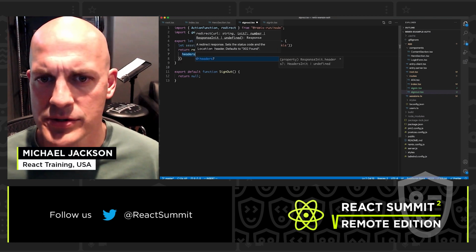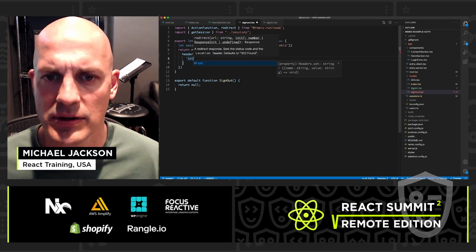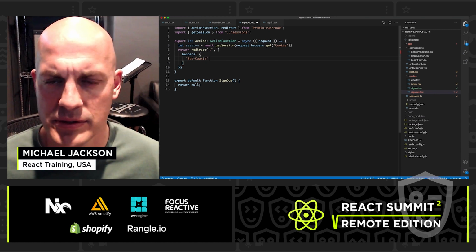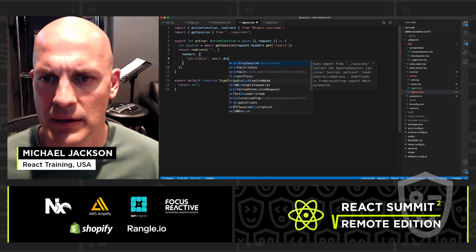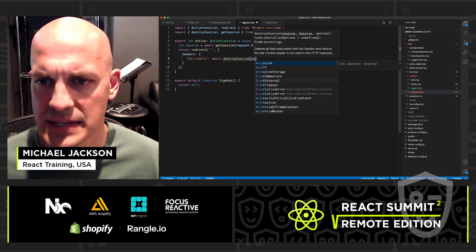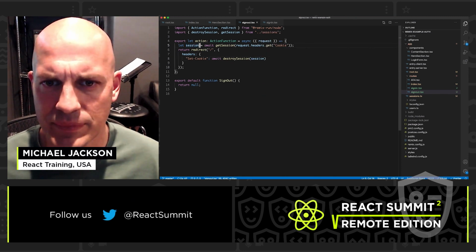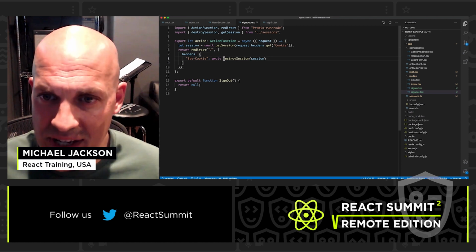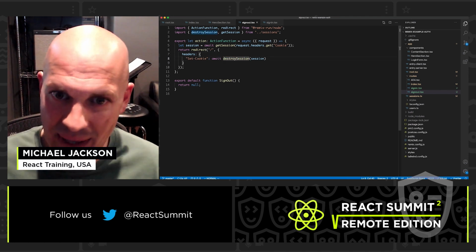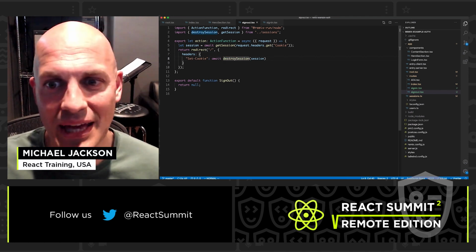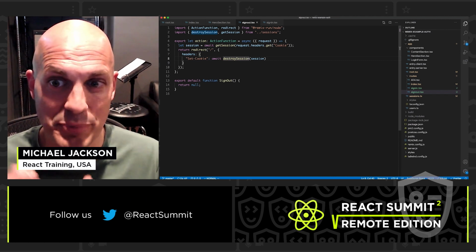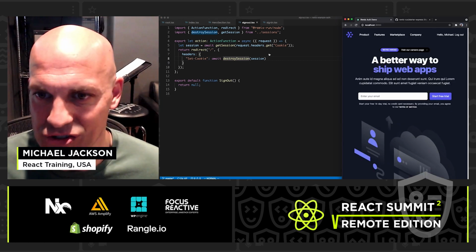And this time the headers, the set cookie header is going to be, we're going to destroy that session. Okay. So the destroy session method, like the commit session method, is responsible for generating a set cookie header. But in this case, instead of persisting the session, this is actually going to destroy it.